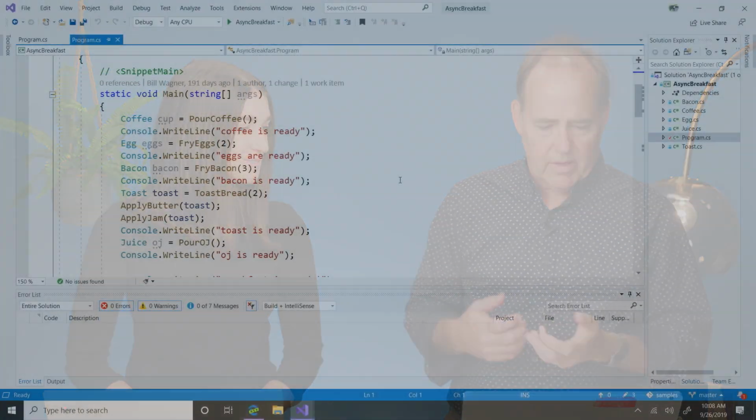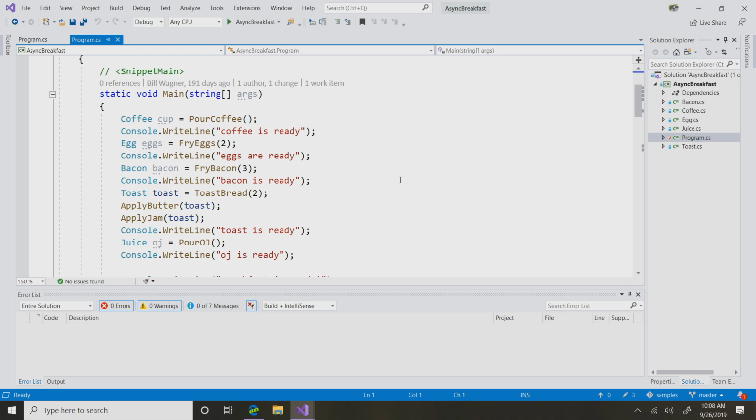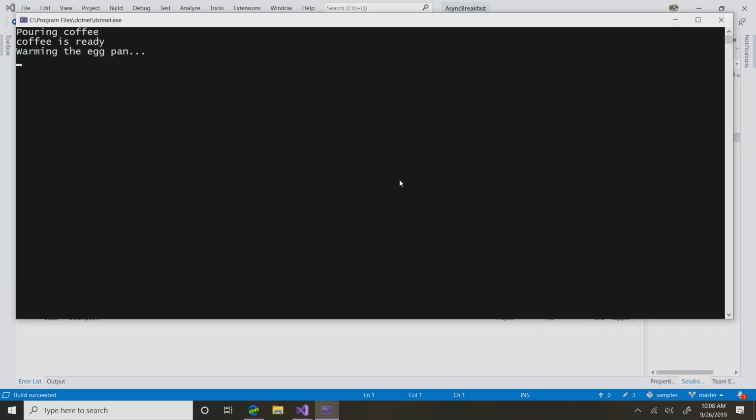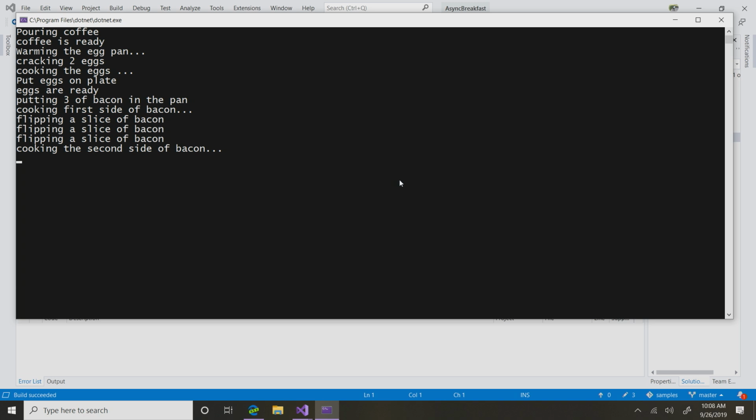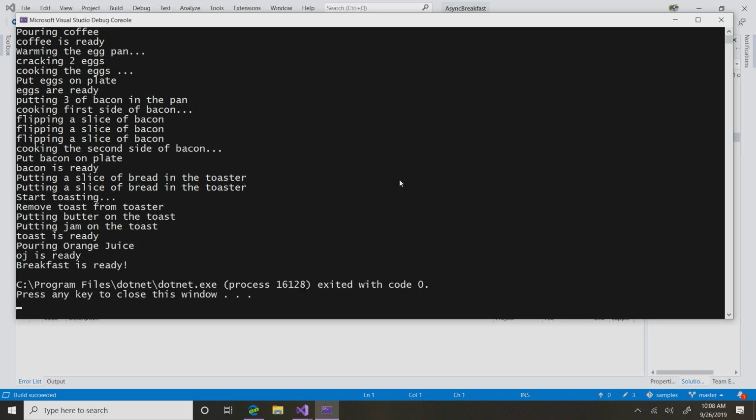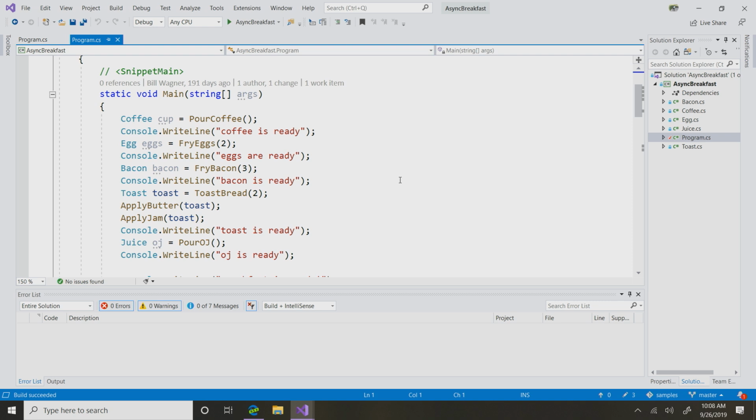So yeah, let's jump into some code and see. If we have this as an example, a very contrived example, we've got some code that makes breakfast. And this one executes synchronously. So it's taking those instructions that we have and just doing them one after the other. So we've got the coffee, starting to cook the eggs, and you can see these delays as we're waiting for things to happen. And now my eggs are getting cold already. Yeah. And now we're finally starting the toast, and now the bacon's getting cold. Yeah. And there we go. We don't want that, but we want it to read like this.